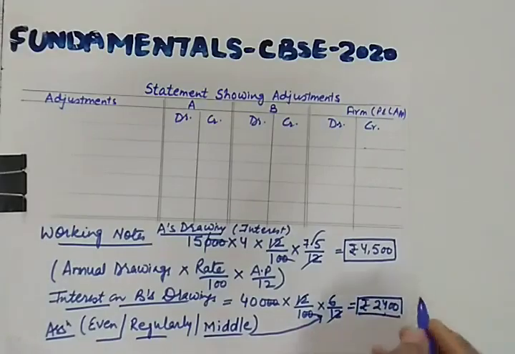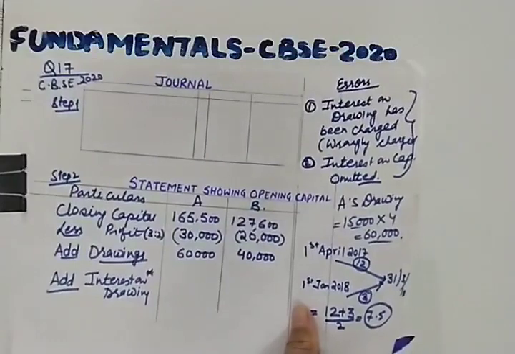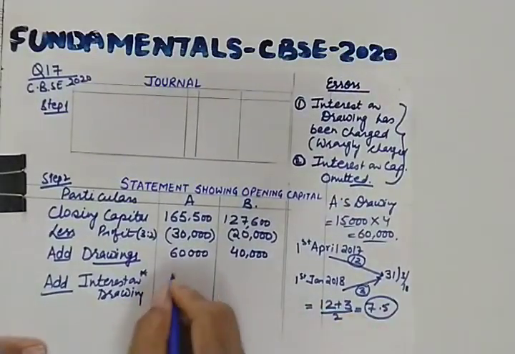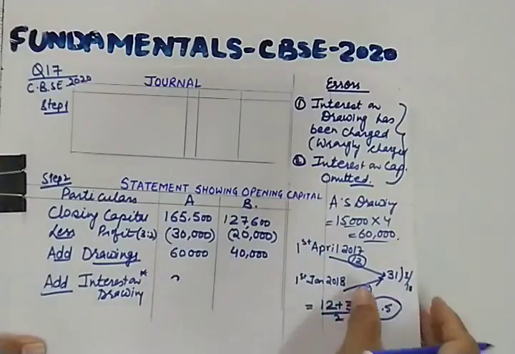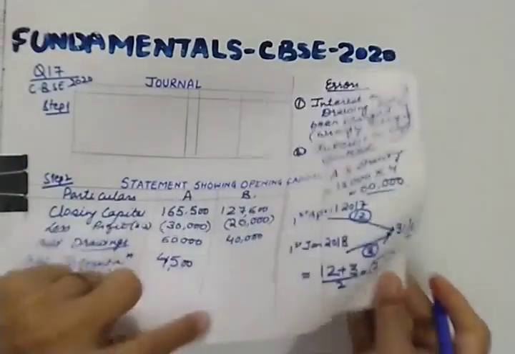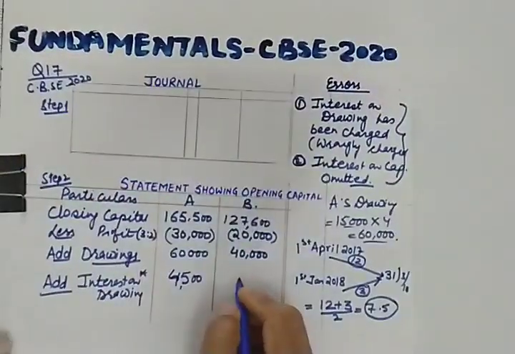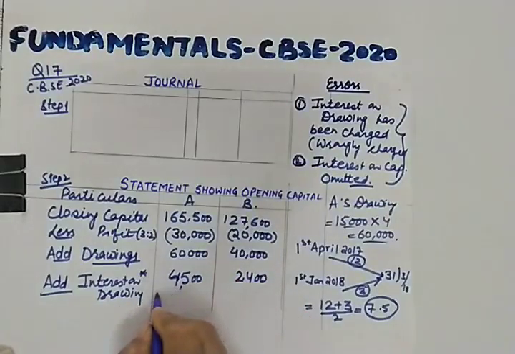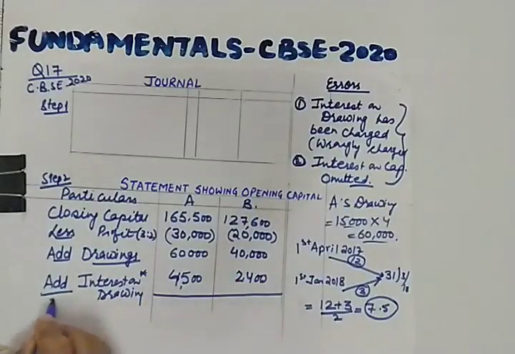So let us go back to the first sheet. So we are adding interest on drawing. It was 4500 in case of A, and in case of B it was 2400. So if you add this, you will be able to get opening capital.